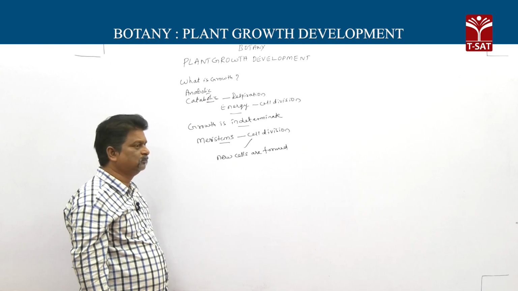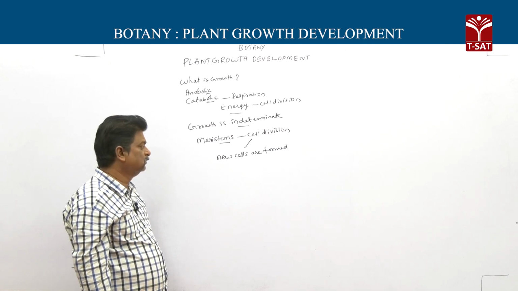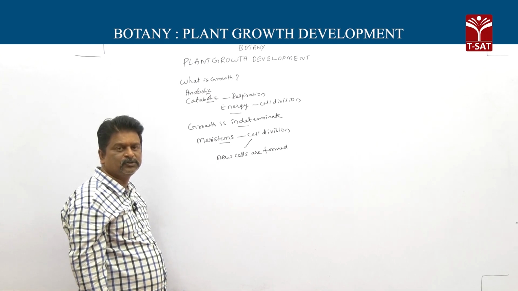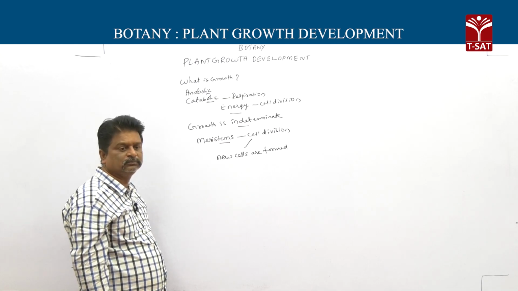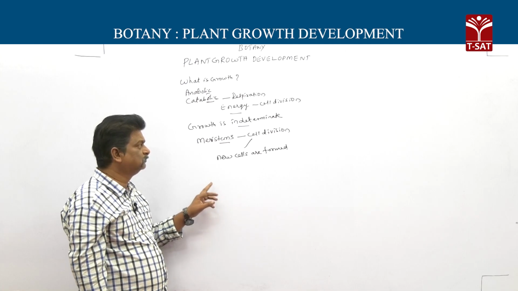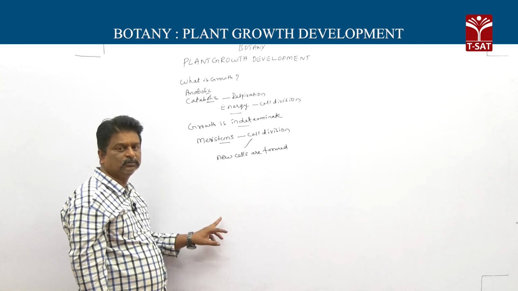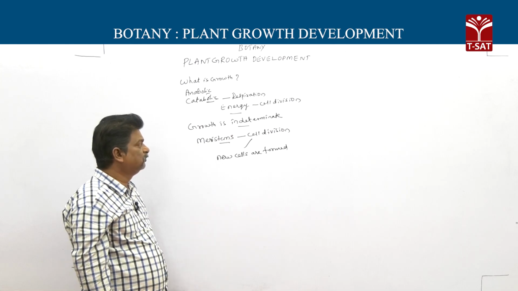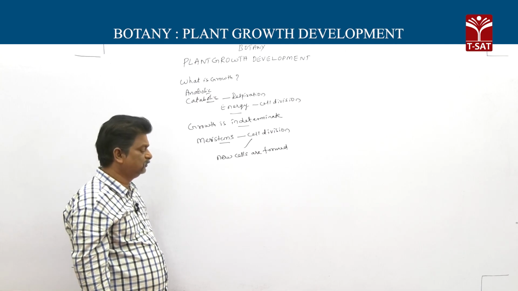So point is, in the plants, meristems present at different locations, and they add new cells wherever they are required. There new cells are formed. This form of growth is called open form of growth. Next one, particularly meristems help in cell division. So meristems help in growth.